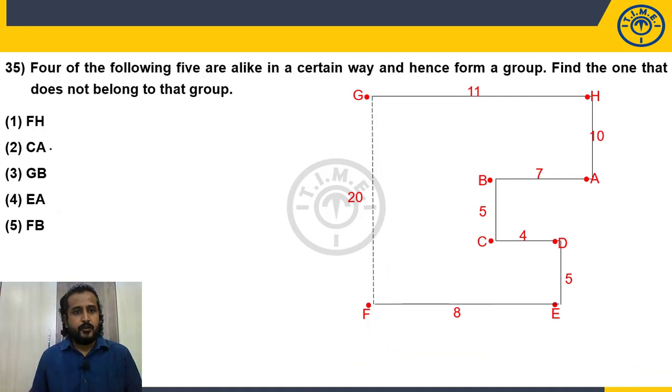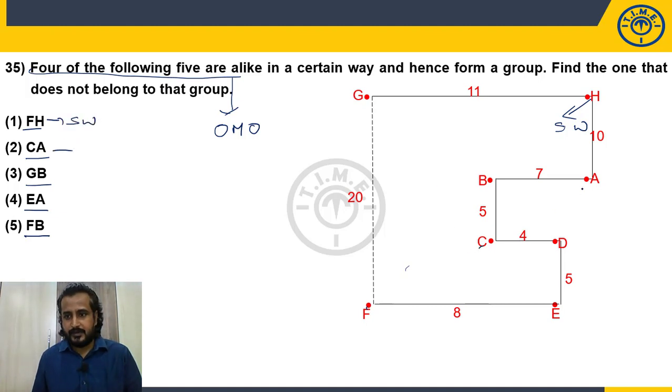Next, 4 of the following 5 is nothing but odd one out. FH, CA, GB, EA, FB. Now, what is the relation between F and H? So, F is here, H is here. So, what is this direction? Southwest. Okay, F is southwest of H.